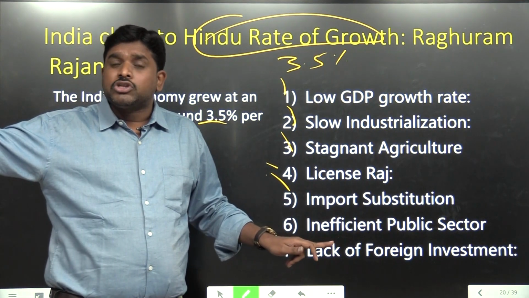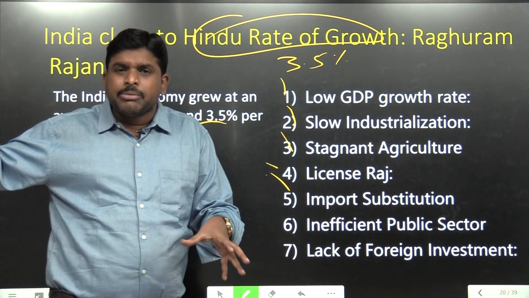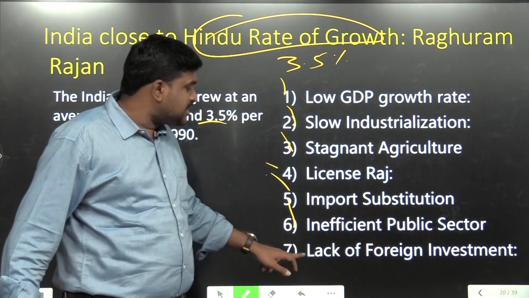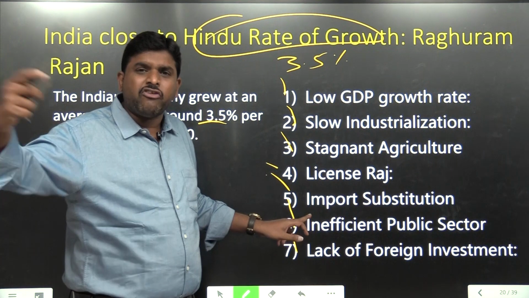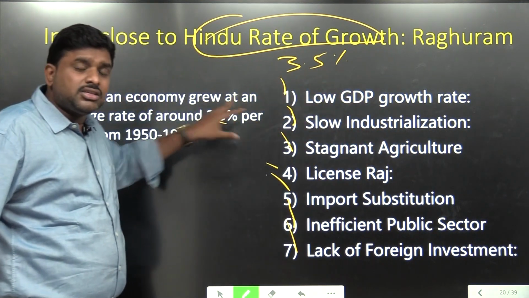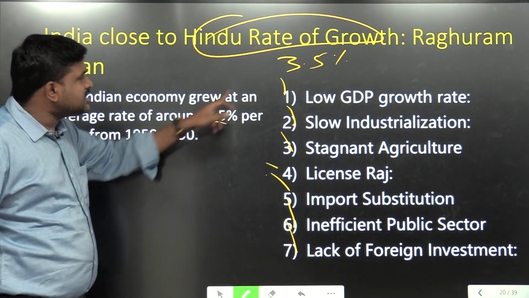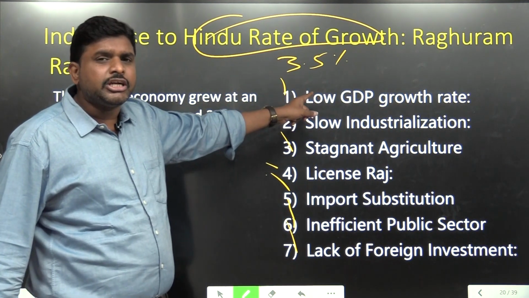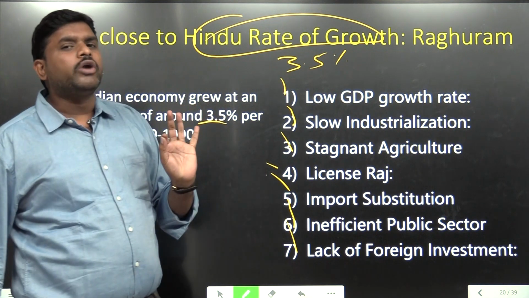Now we are stopping import substitution, so we are demanding domestic products, and quality products will not be available. Inefficient public sector, lack of foreign investment, lack of privatization. All these factors from 1950 to 1990 are responsible for 3.5% of GDP, and this 3.5% of GDP is called the Hindu rate of growth.